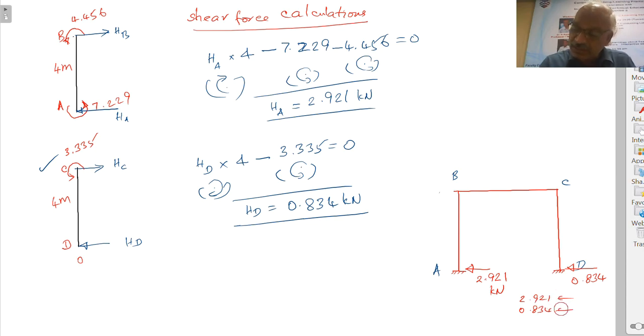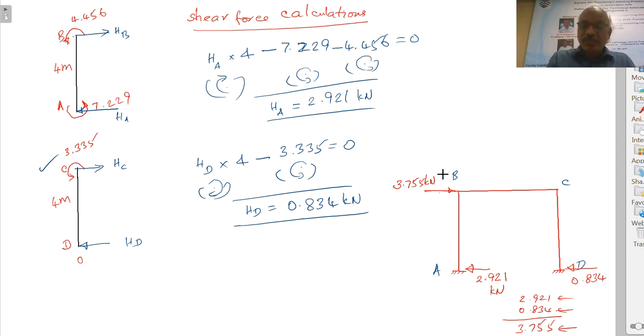So the sum is equal to 3.755, towards left. Therefore, for this frame to be under equilibrium, there must be a horizontal force on the top at this joint, whose value equal to 3.755 kilonewton.